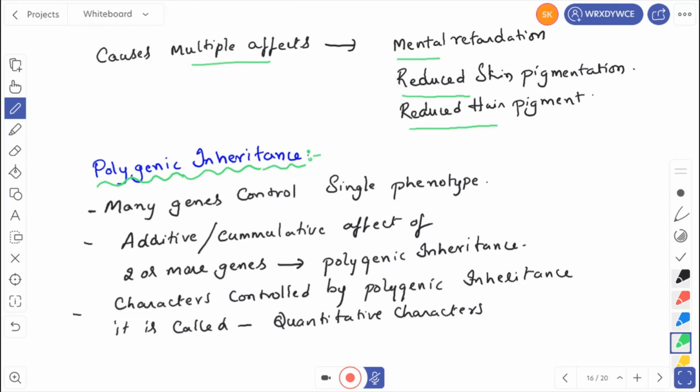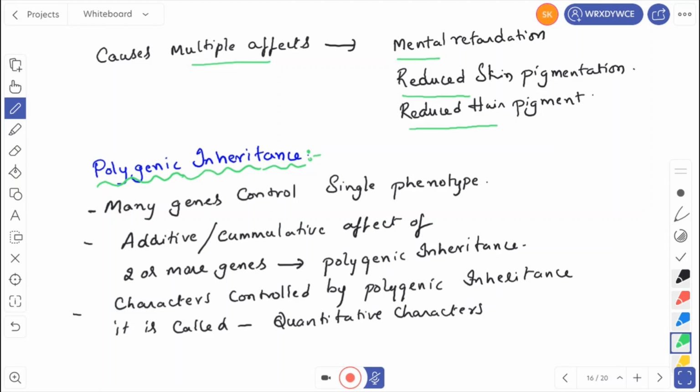The gene which synthesizes the phenylalanine converting enzyme has undergone mutation in some people. It shows multiple effects. So phenylketonuria is also a very important thing you have to remember. So we have completed pleiotropy.